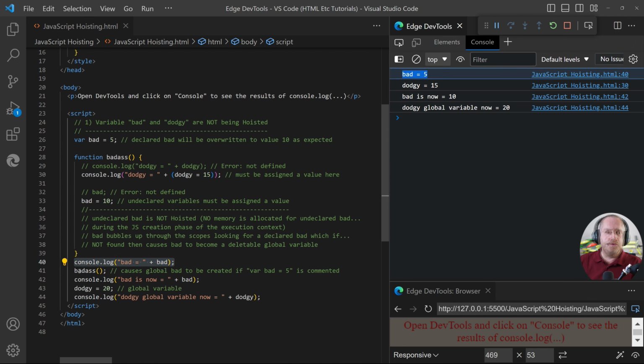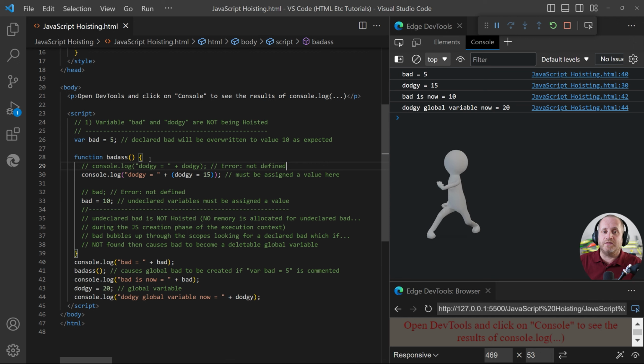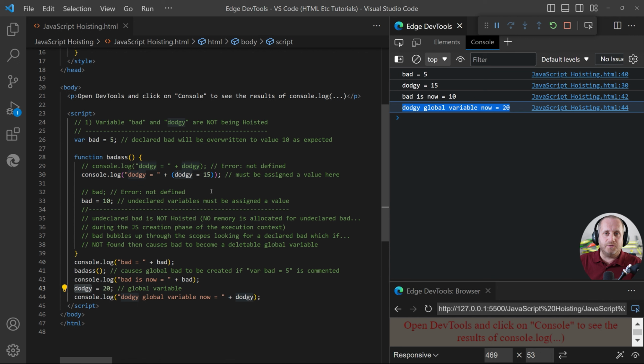The function is then called, and the second console log runs, and we get dodgy equals 15. Technically, you're not declaring the variable unless you use var, let or const, so dodgy is not being declared. That dodgy name variable has now become global. It's not enclosed within the badass function scope because we can access it down here. As you can see, dodgy is being updated to 20 just there, and it's also being sent to the console log. We can create global variables then by forgetting to use either var, let or const, and that is proper dodgy. But now we need to understand what we're doing with the rest of this example.